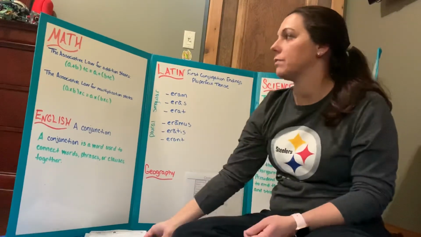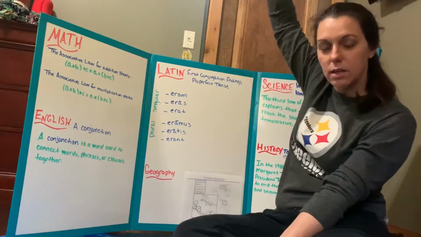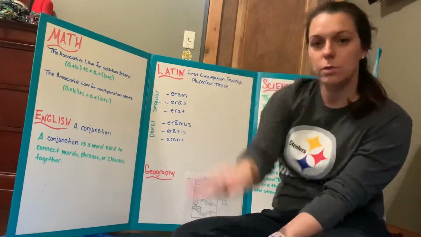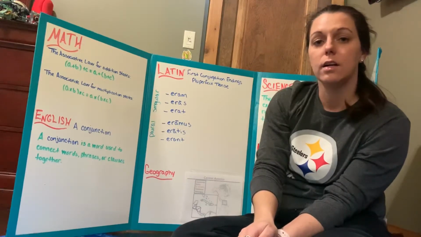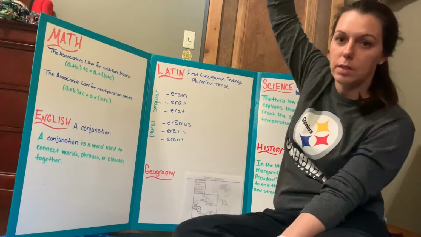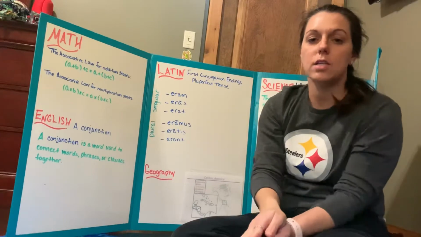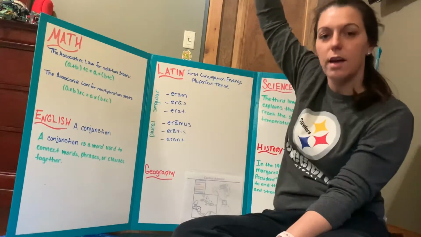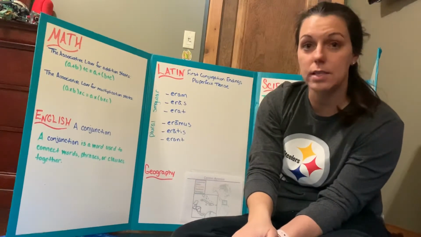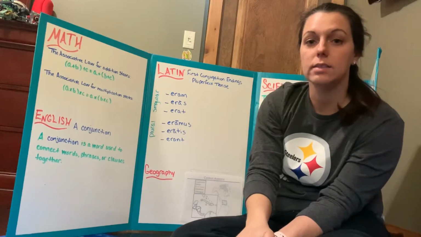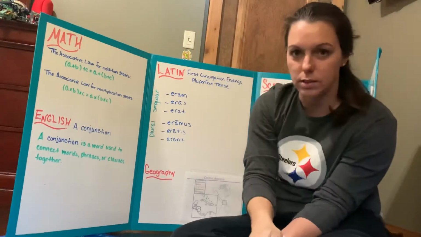So let's go over that again. The associative law for addition states (A + B) + C = A + (B + C). The associative law for multiplication states (A × B) × C = A × (B × C).